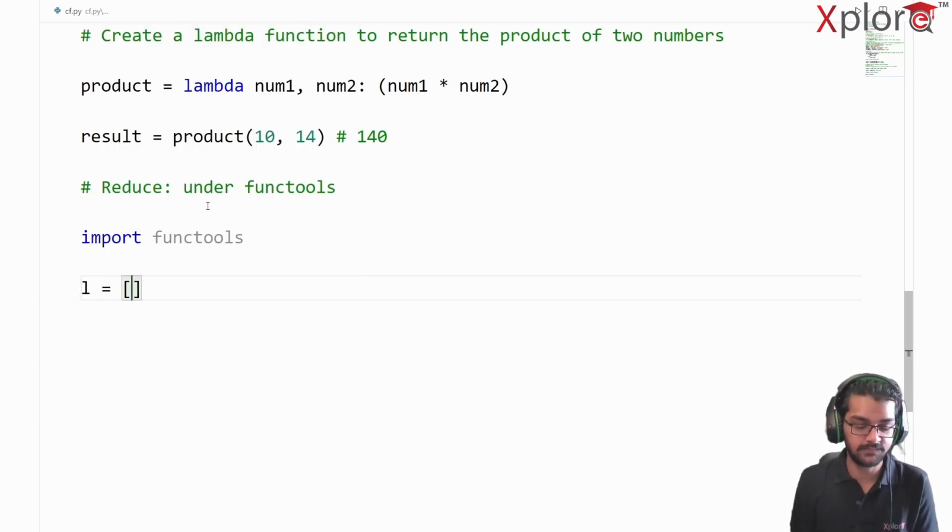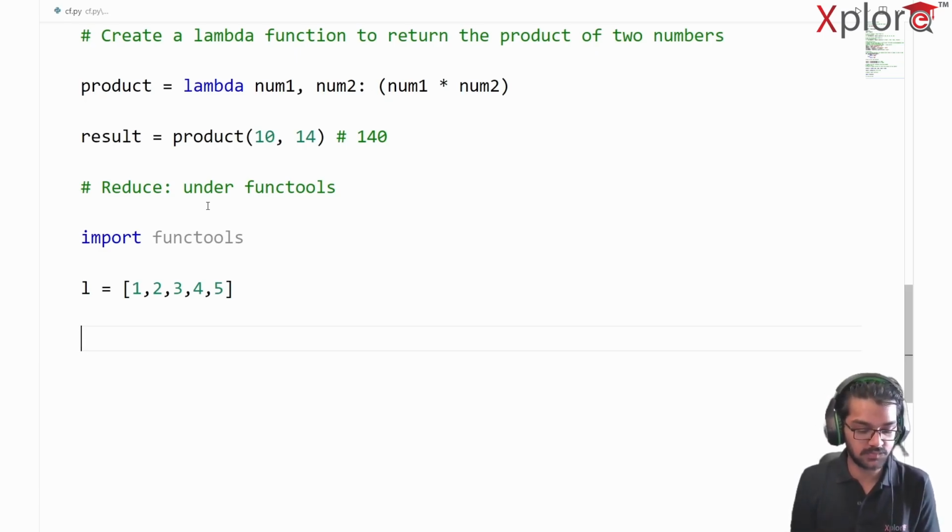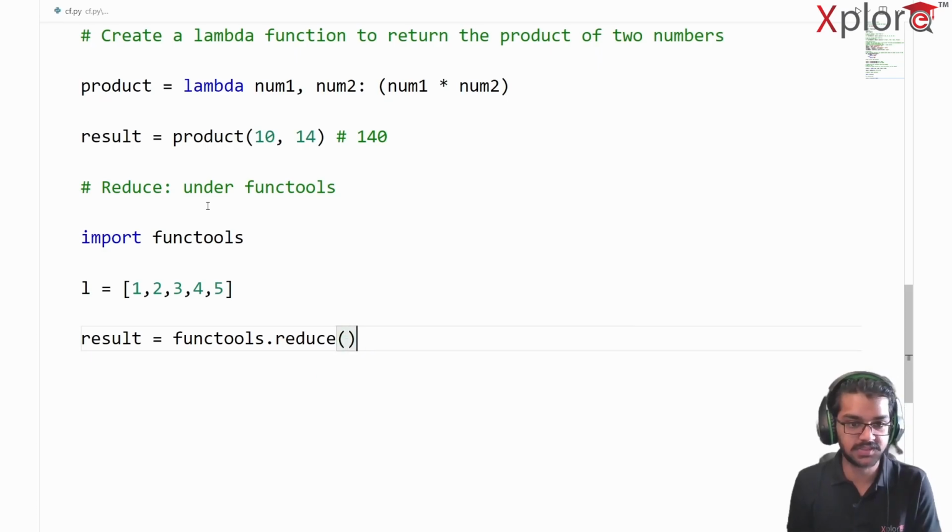Suppose I have a list here of values 1, 2, 3, 4 and 5, and you want to have the sum of the list. By the way, you can just write sum of L, which will definitely give you the sum of the list, but I don't want to use it that way. I want to compute the sum of the elements of the list by using the reduce functionality. How will I do that? Suppose result is equal to functools.reduce, and I'll pass two parameters here.